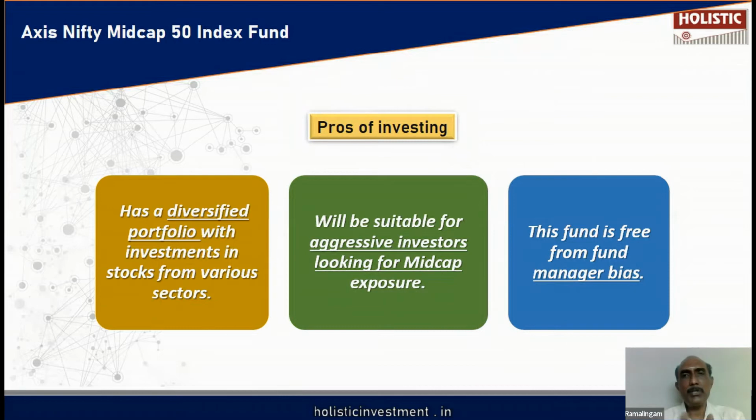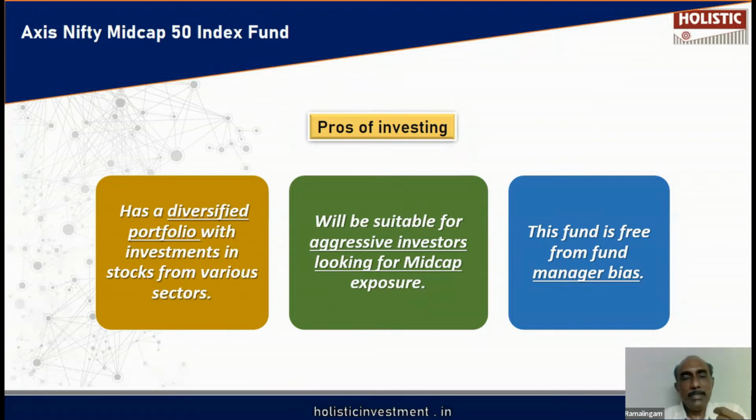He checks the balance sheet, the profitability, sustainability, the management quality, the long-term vision of the company, the sector outlook, everything he will analyze and then pick and choose the particular company. When he does this analysis, he can go wrong and may end up choosing a poor stock.